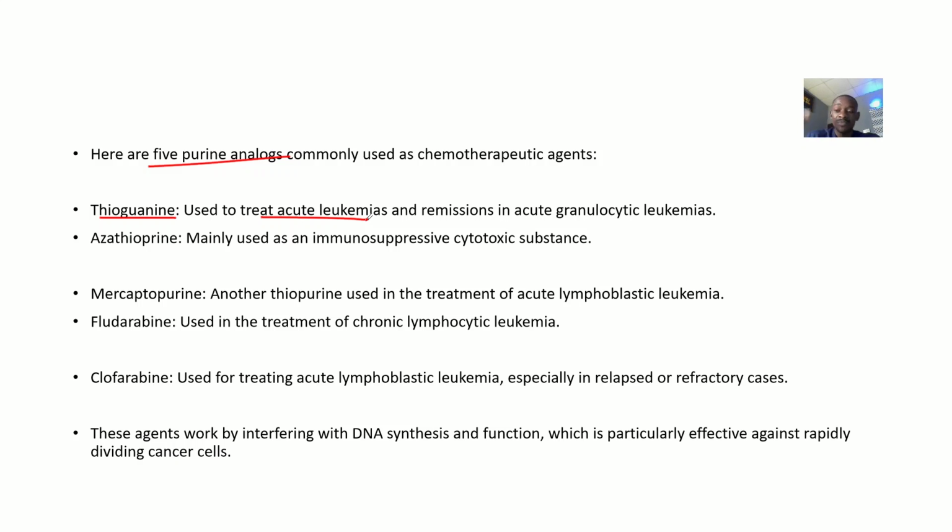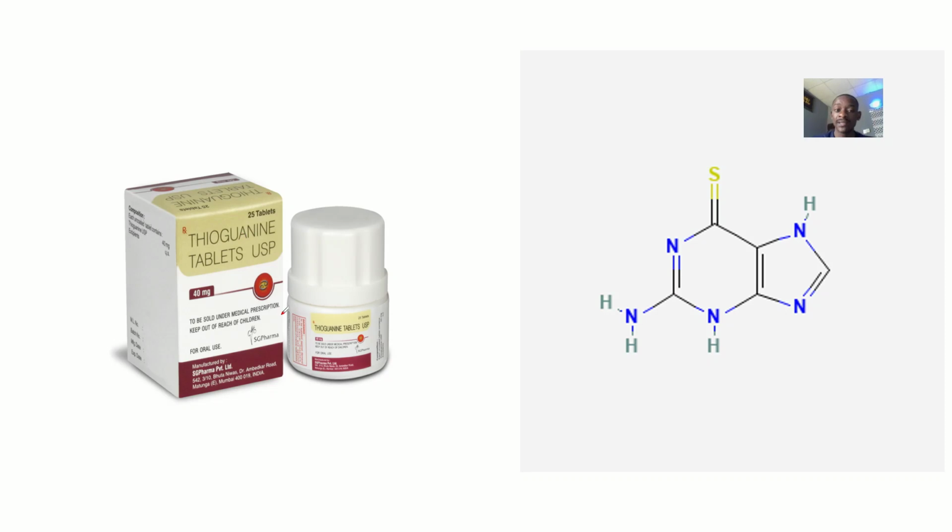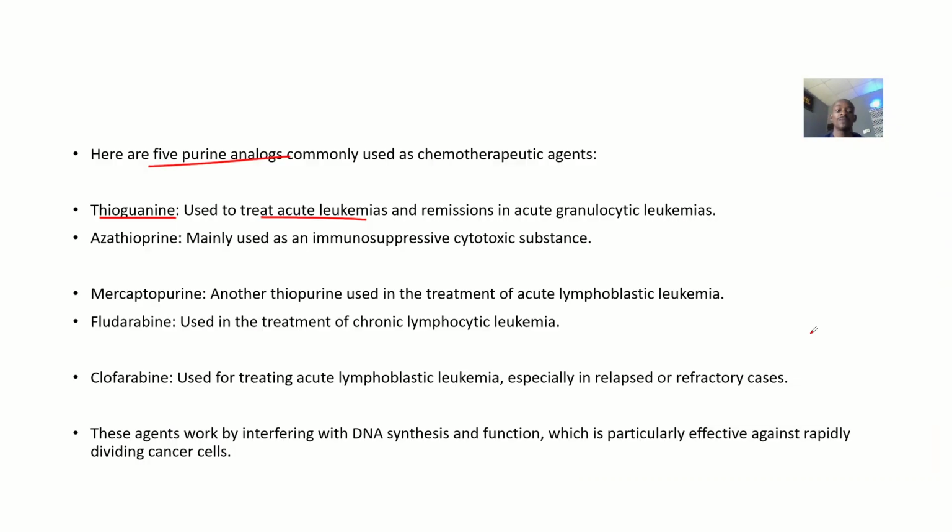But I already have a playlist I made on chemotherapy drugs, over 50 chemotherapy drugs. That one is basically for pharmacology. So pharmacology is when you advance. So this is thioguanine. This is how the drug looks. This is the chemical structure of the drug. Okay, let's move to the next one.